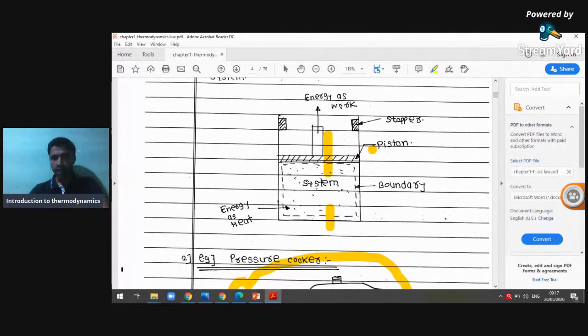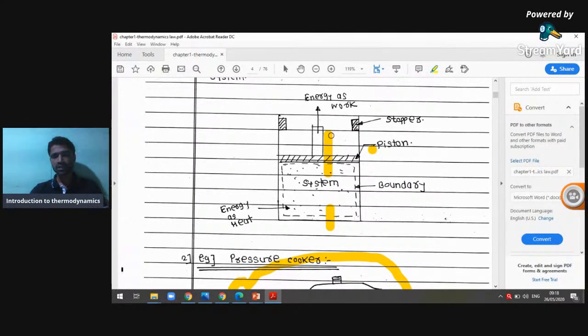If you see here, I provided one stopper. The piston moves in the upward direction and that gets energy as work. That is the reciprocating motion. When you supply energy as heat, Q, we get W. So there is a transformation of energy. One form of energy enters, and one form of energy crosses the boundary of the system.